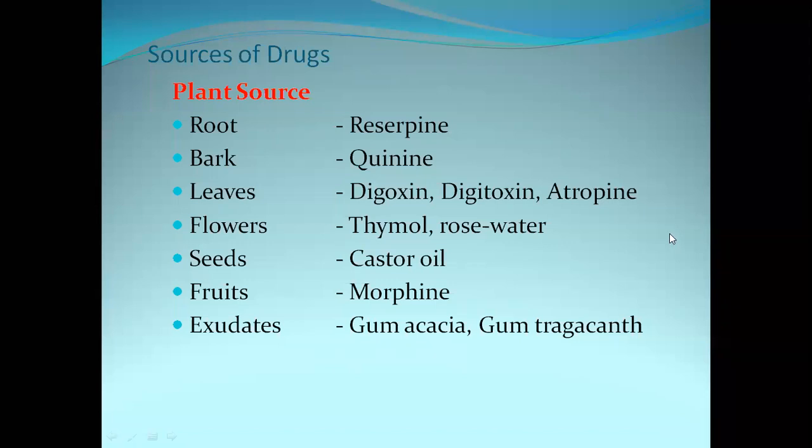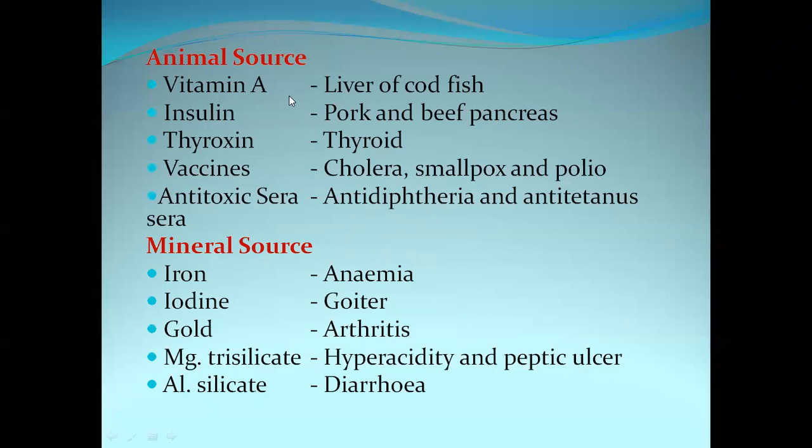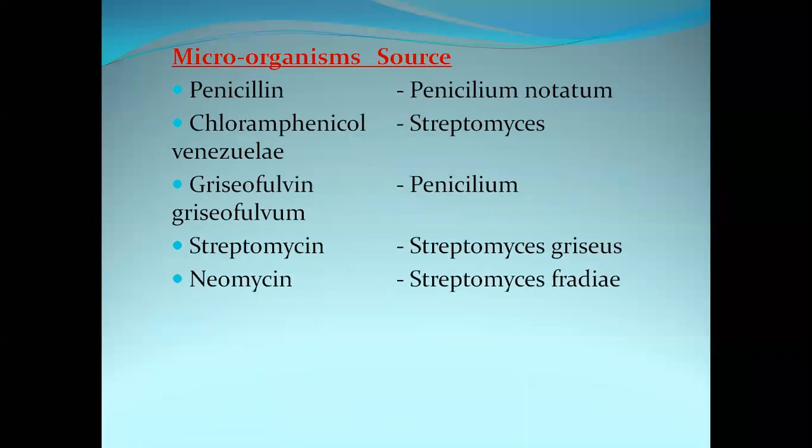Don't get confused. Now, animal sources: vitamin A is produced from the liver of codfish, and insulin is produced from pork and beef. Thyroxine is produced from the thyroid glands. Vaccines and antitoxins are produced. And from minerals: iron, which is used in the treatment of anemia; iodine, goiter; gold, arthritis; magnesium trisilicate, hyperacidity and peptic ulcer; and aluminum trisilicate. And these are the microorganism sources. With this, we have completed the introduction of pharmacology and source of drugs.